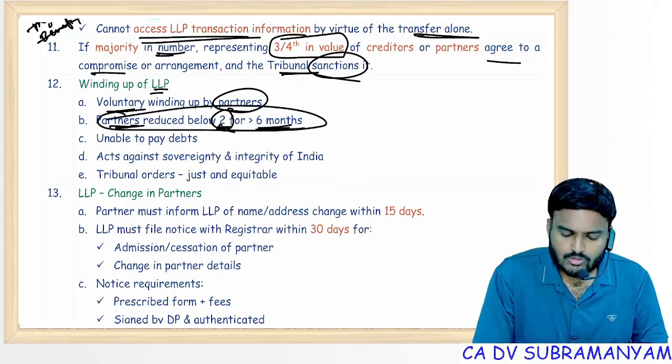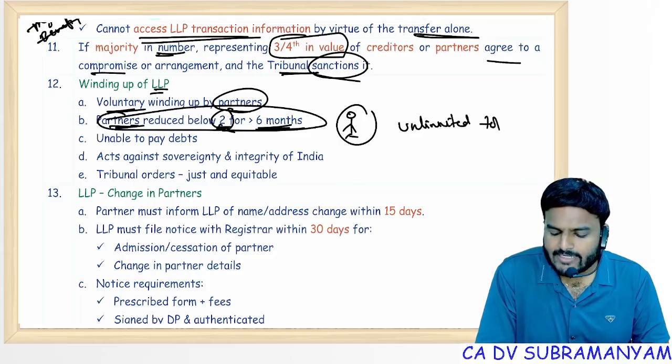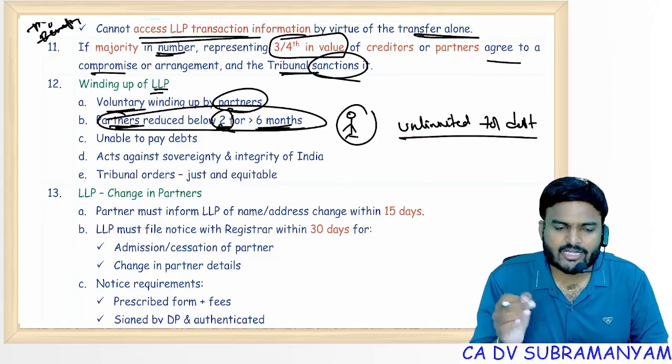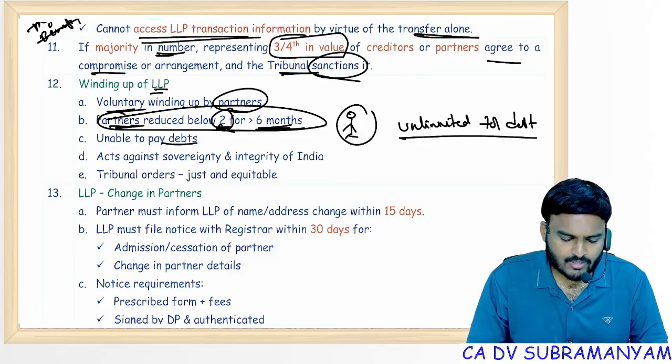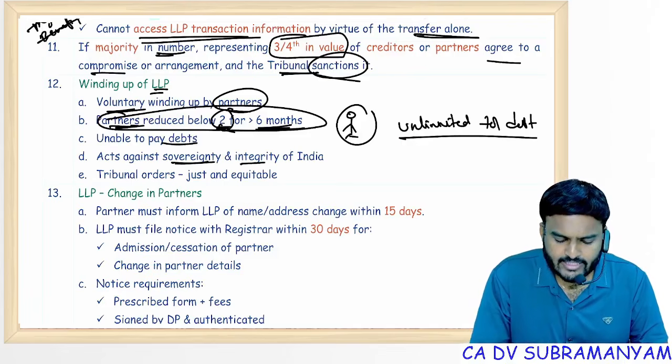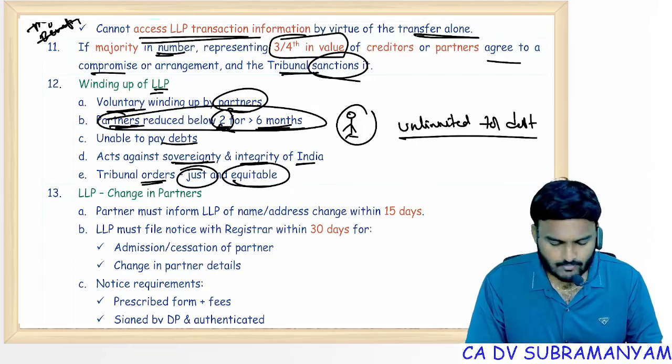Then also, the continuing partner, his liability will be unlimited for the debts contracted by LLP after expiry of 6 months from the date of reduction of partners. Grounds for winding up: unable to pay debts, acts against sovereignty, integrity of India, tribunal orders on just and equitable grounds. Next one,